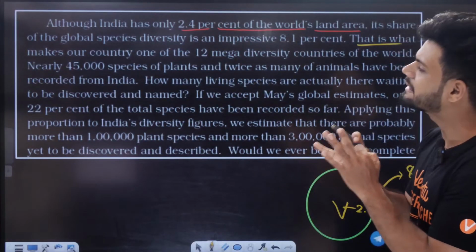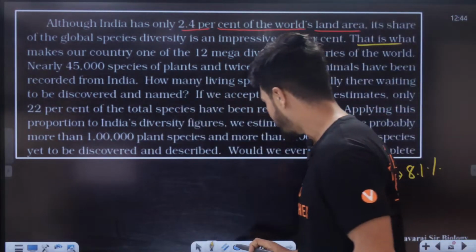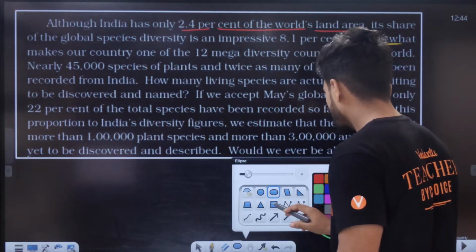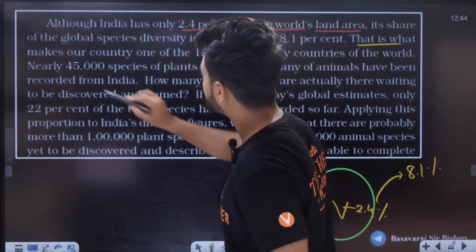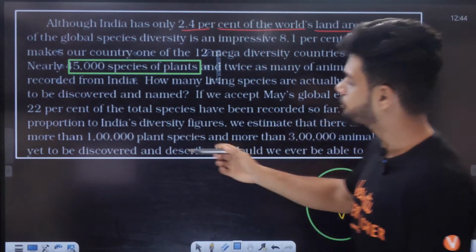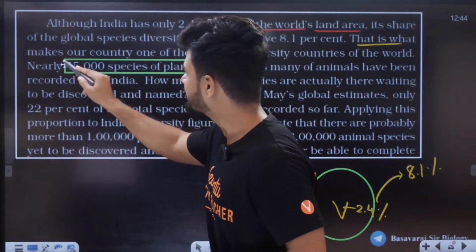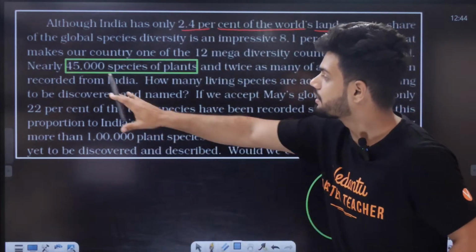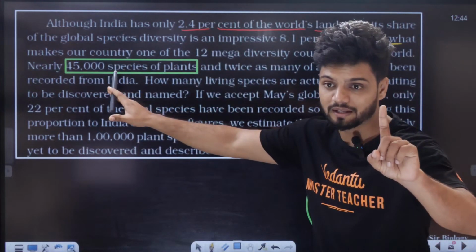Nearly 45,000 species of plants. Students, in India, more than 45,000 species of plants, right? Twice the number of animals, that is double of 45, right? So 90,000 species of animals are recorded in India. It is recorded in India already.